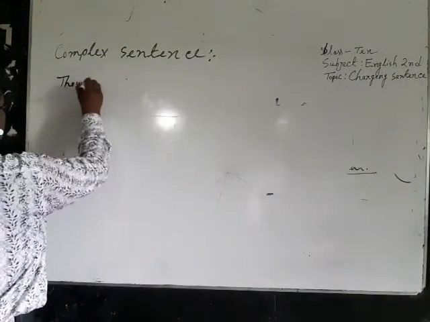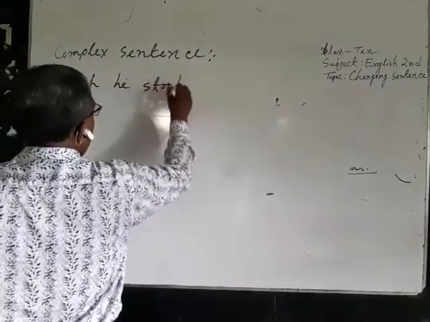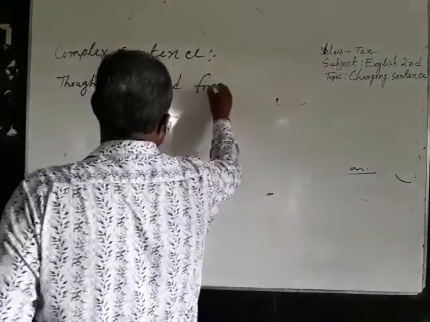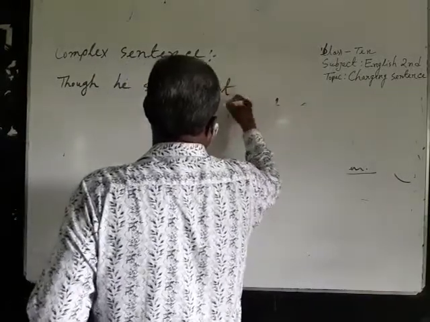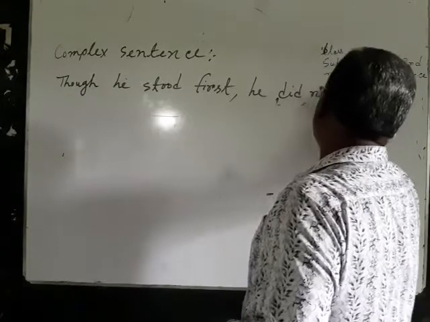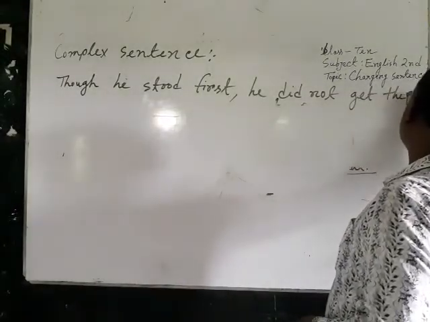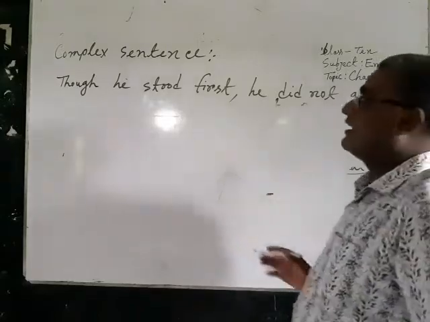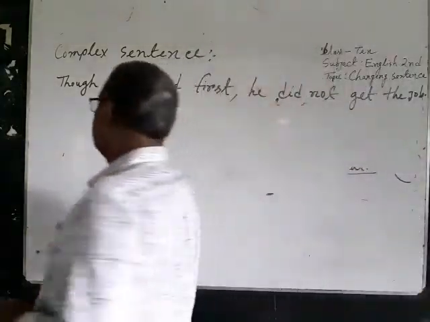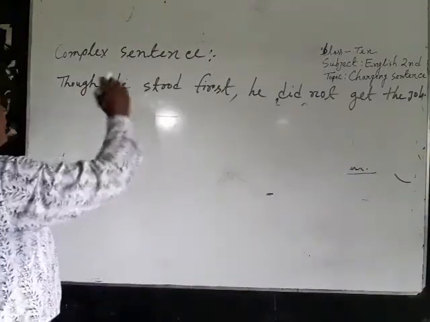Though he stood first, he did not get the job. This is an example of complex sentence. Dear viewers, please notice it.